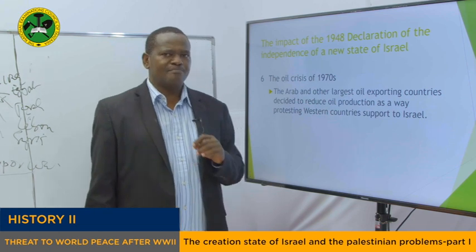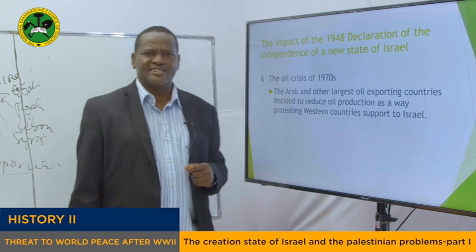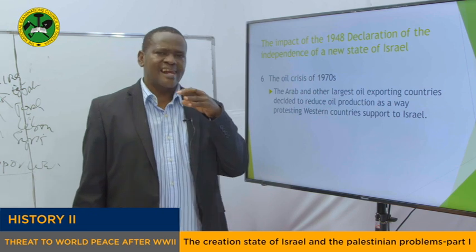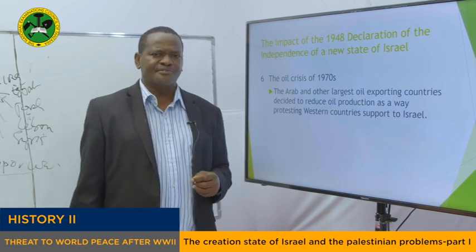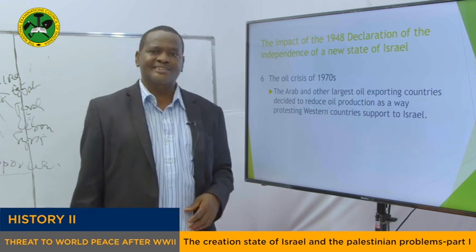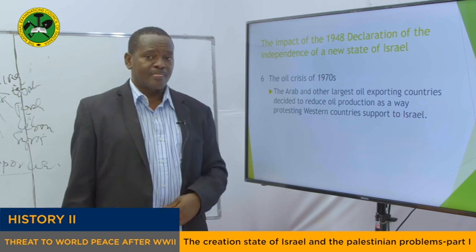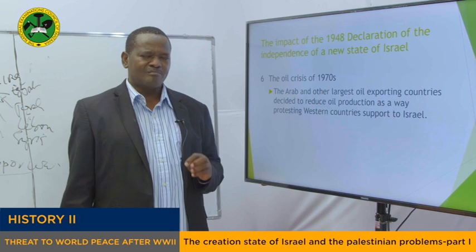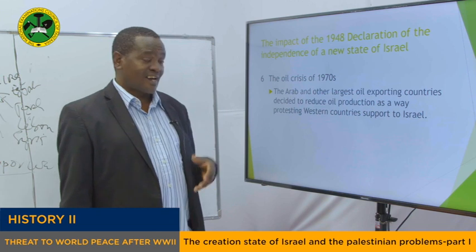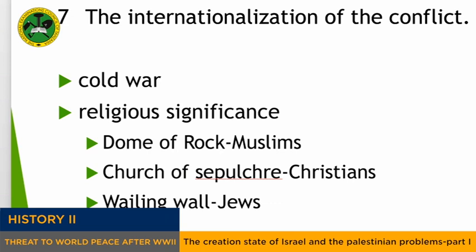My dear students, another impact of the creation of the State of Israel is the oil crisis of the 1970s. There was an oil crisis in the 1970s, which was caused by the largest oil exporting countries putting sanctions on Western countries, particularly the United States of America. Why? Because the United States was supporting Israel, as we have said. Because of that, it caused a problem in the supply of oil in the world. And most of the countries in the world were affected economically, including the Western countries and also third world countries. So this is another impact of the Declaration of the State of Israel.